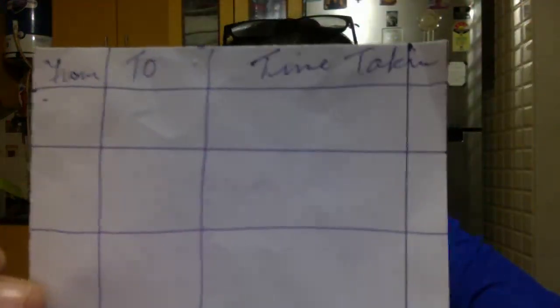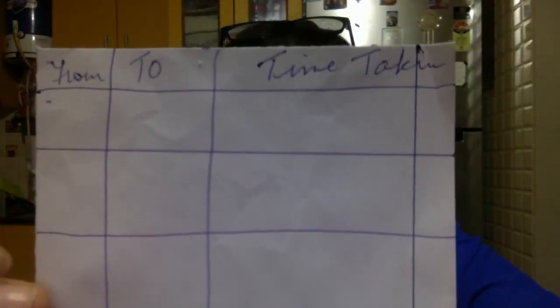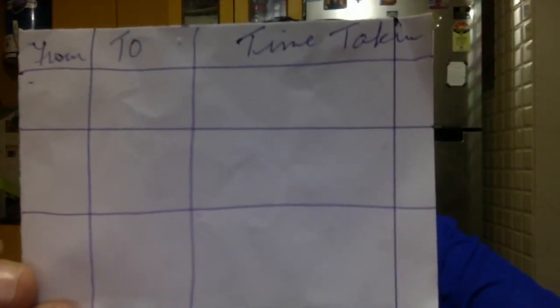Okay? This is from, to, and time taken. From where? M1 to J1. Next M2 to J2. M3 to J3.